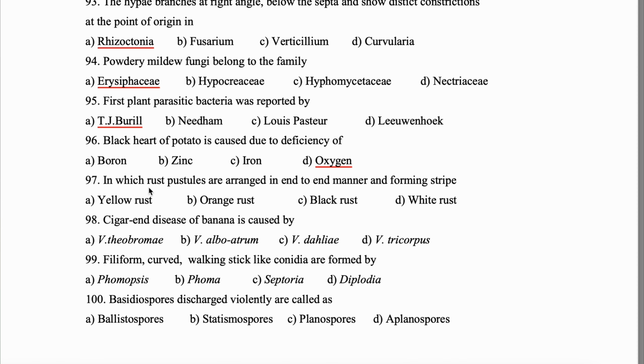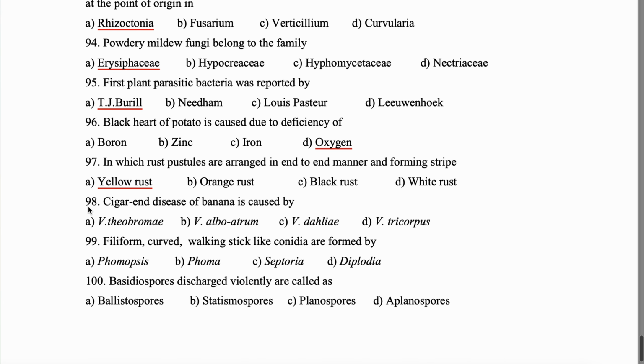97. In which rust are pustules arranged in an end-to-end manner forming stripes? That will be yellow rust. Also, how can we remember it? Because yellow rust of wheat is also called stripe rust. Yes? Now, question 98. Cigar end disease of banana is caused by Verticillium theobromae.